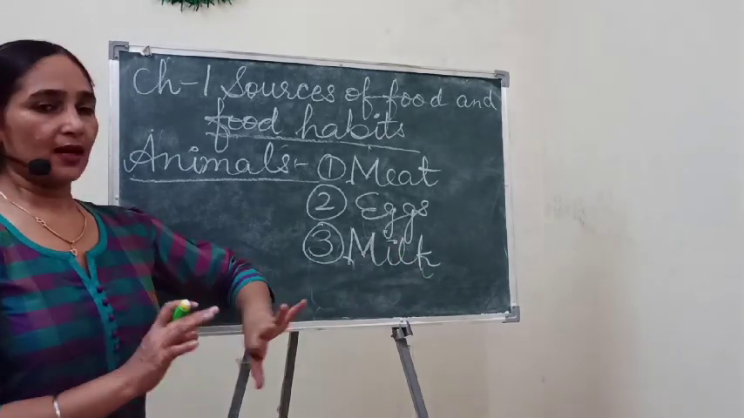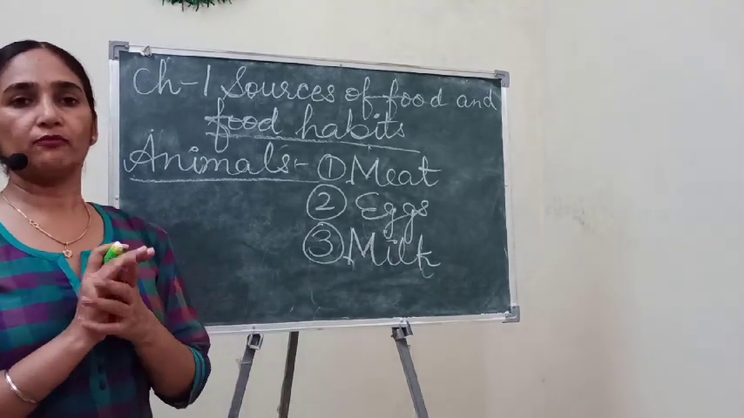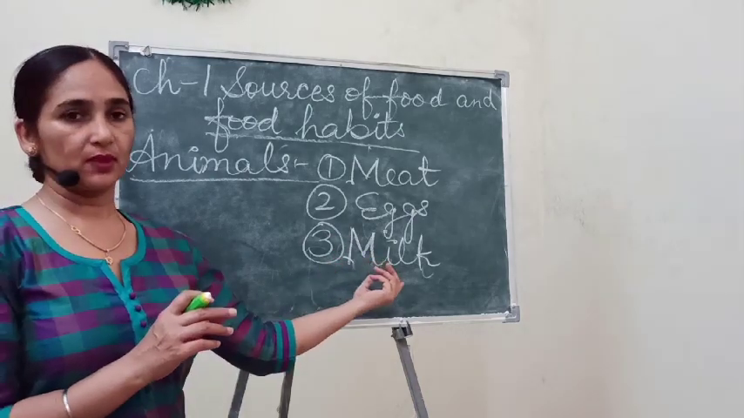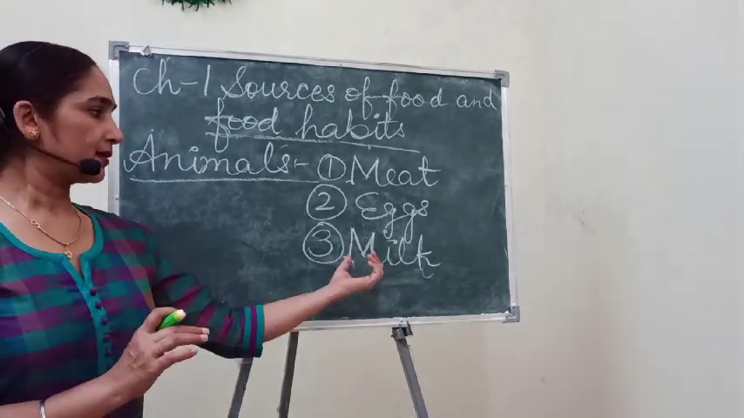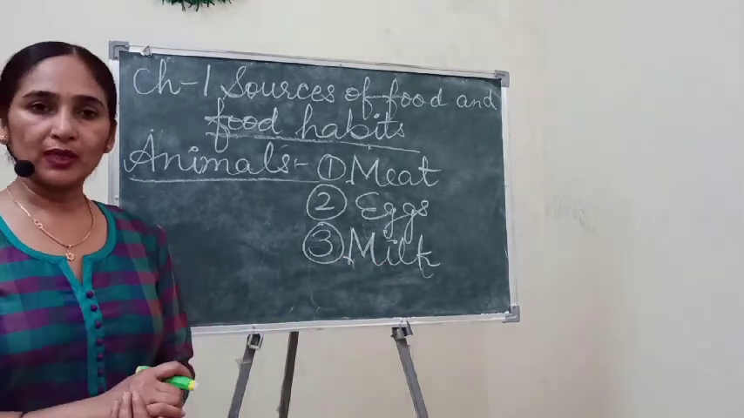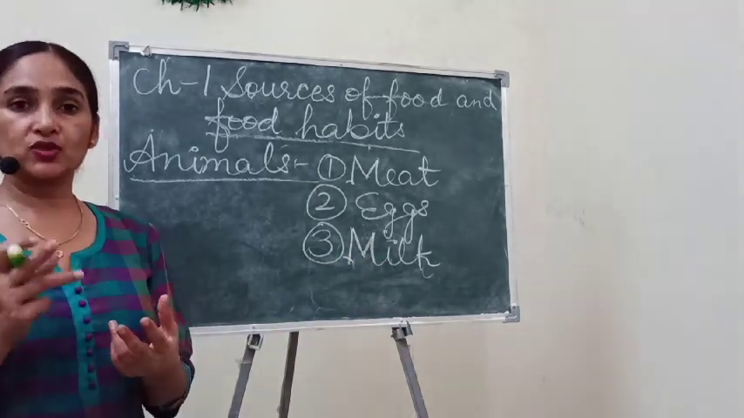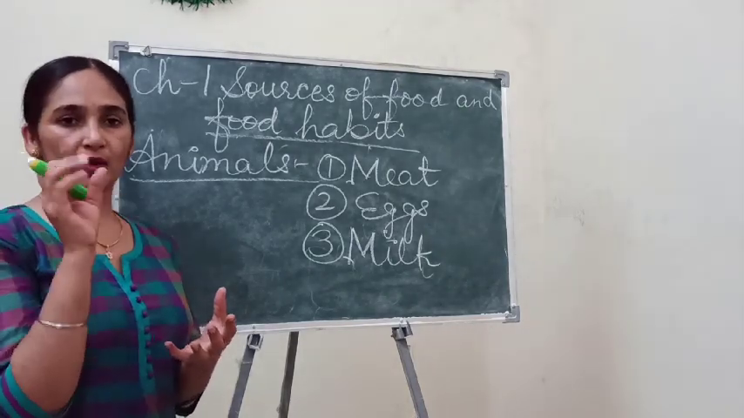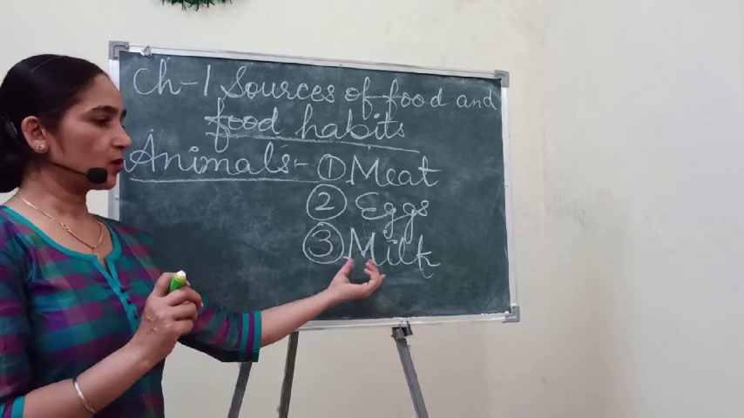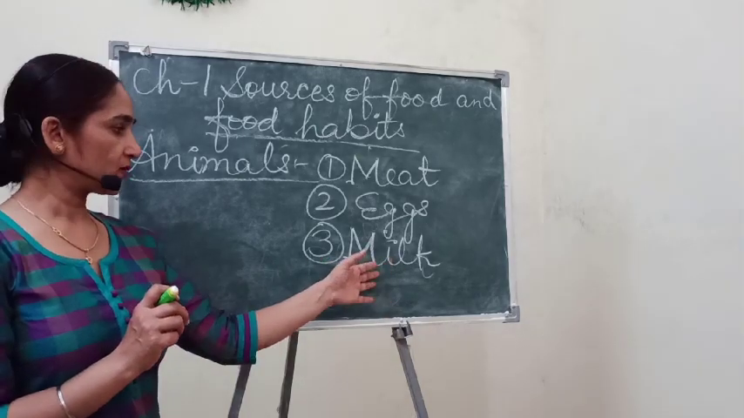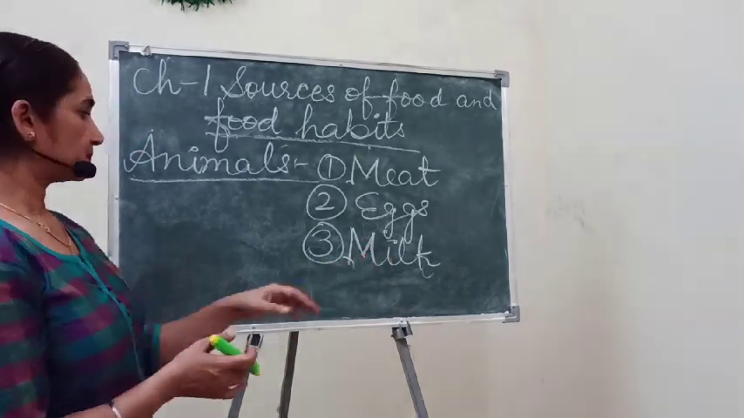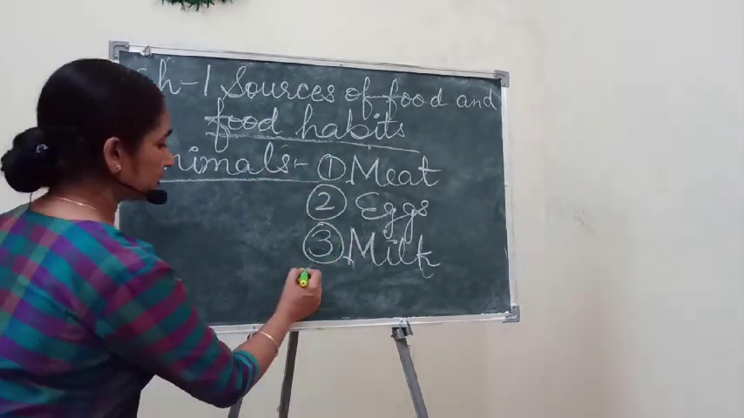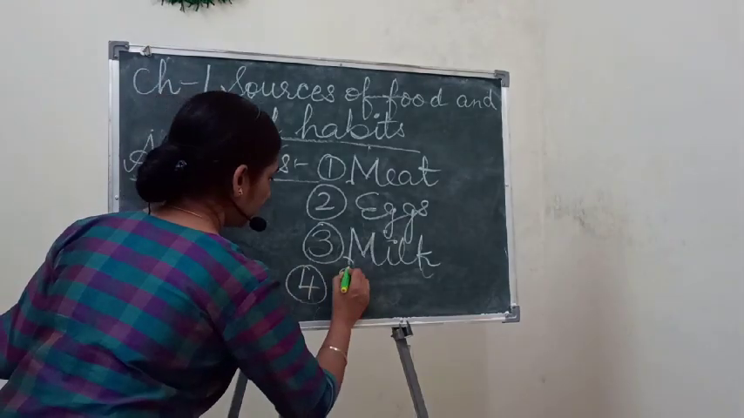So milk is a main source of protein for everybody, and we should have daily this milk because it contains a large amount of protein as well as calcium. Okay, calcium is a main nutrient or main mineral which is required by our body, so that's why it is also very important. So meat, eggs, milk, and fourth is honey.